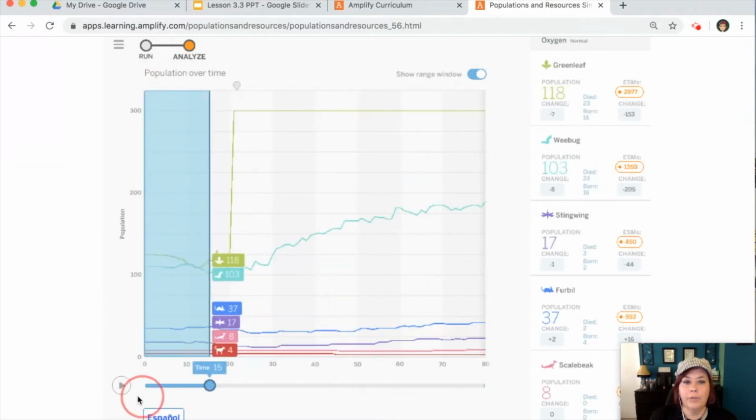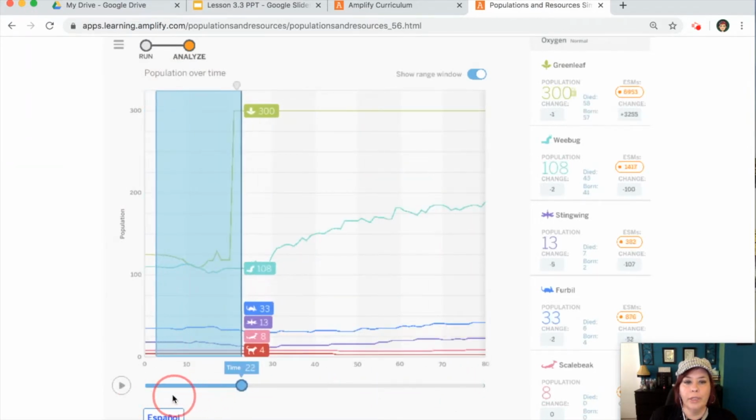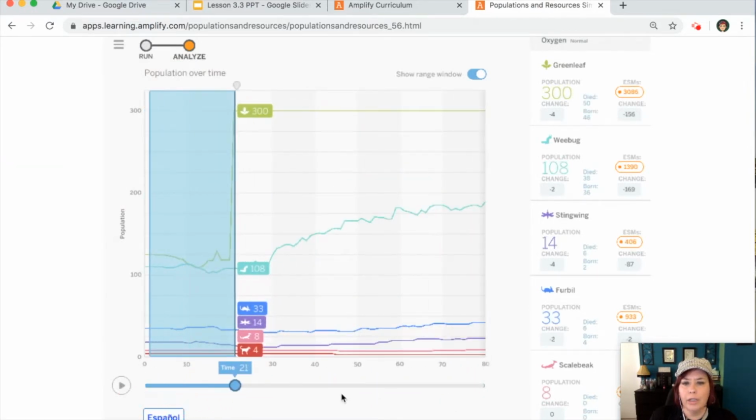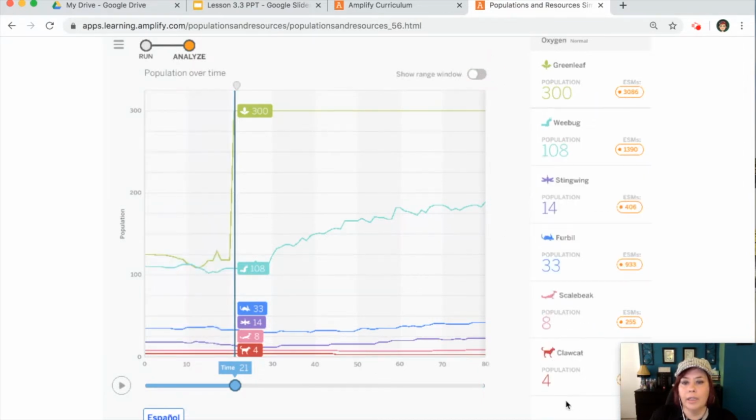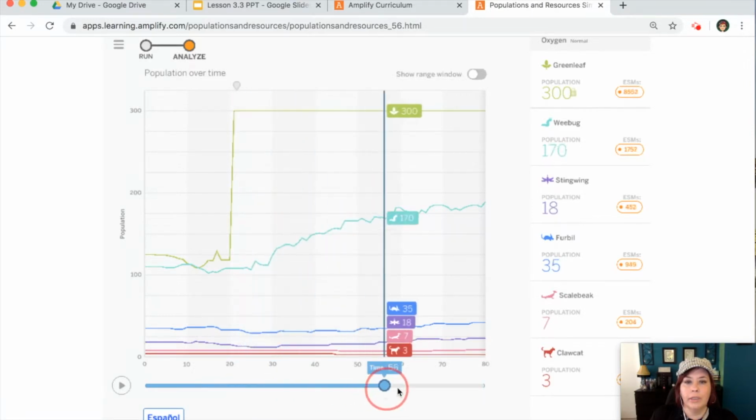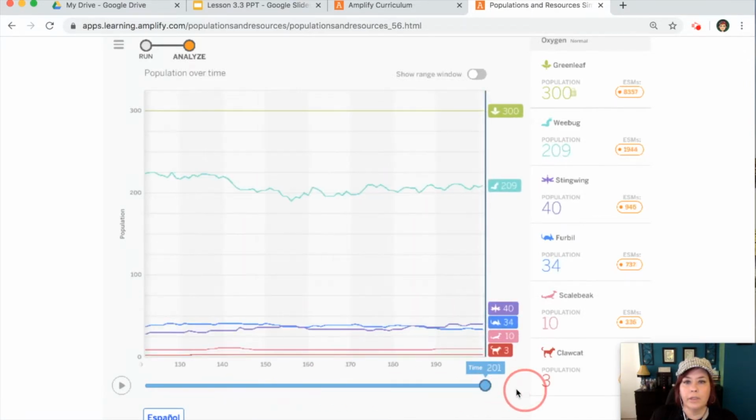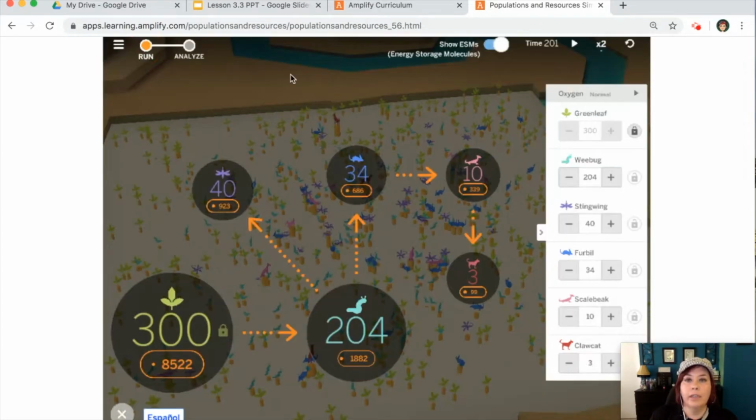Okay, if we go all the way back over here to 20, where we started, it looks like our claw cats were at 4. This is where we increased the green leaves. And our claw cats ended at 3, so that definitely did not work. Okay, so let's reset and try to decrease the green leaves and see what happens.